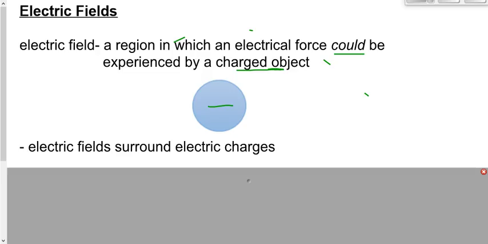So we put a little positive or a little negative there, then it would experience a force. So even though the field looks different around the negative, there's still a field there. There's still that potential influence. That's a good way to say it, a potential influence, right? An electric field potentially influences another charge if there's another charge there to be influenced.